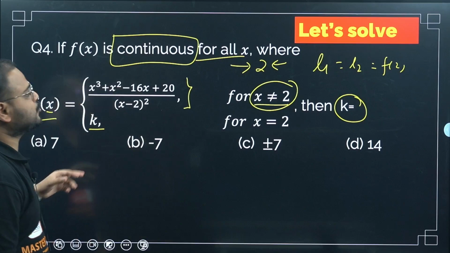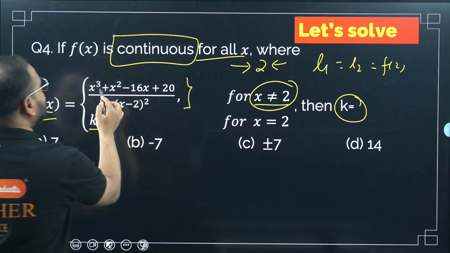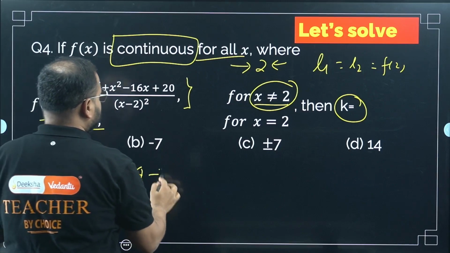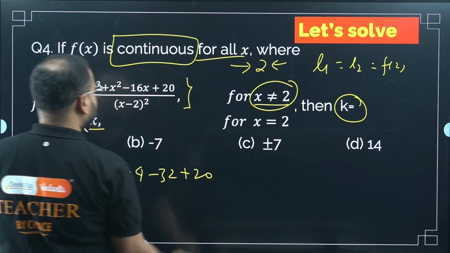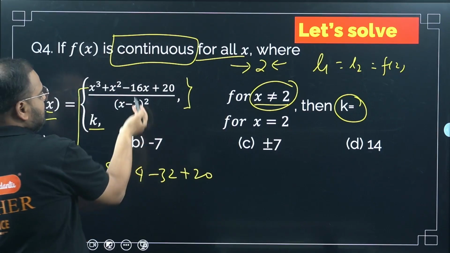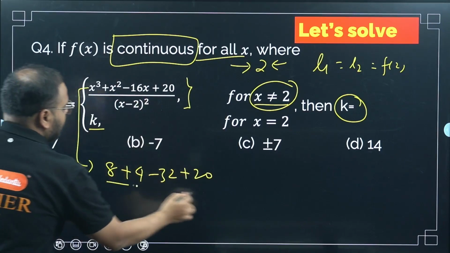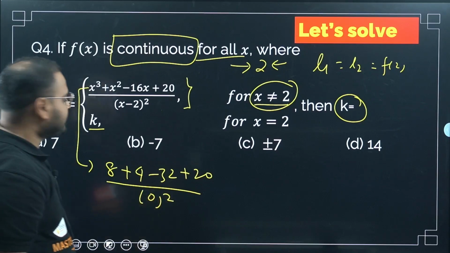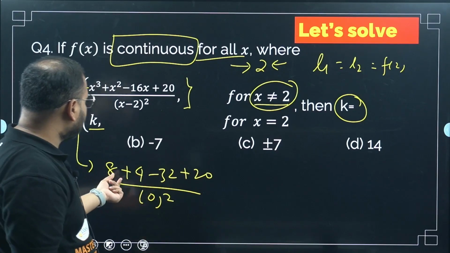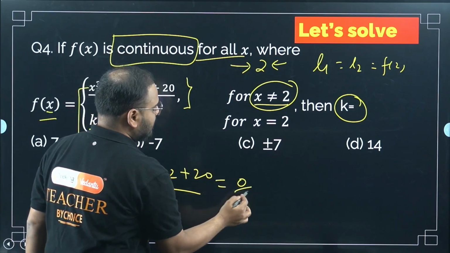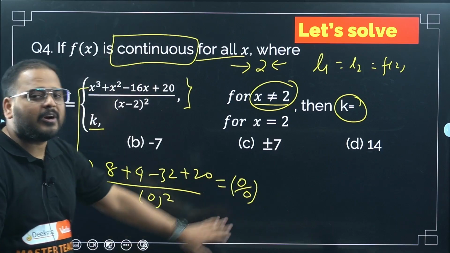If I put x as 2, this will be 8 plus 4 minus 32 plus 20. Please check, 2 cube is 8, 2 square is 4, 16 into 2 is 32, and 20, divided by this simply 0 square, right? 2 minus 2 is 0 square. So 8 plus 4 is 12, 12 plus 20 is 32, minus 32, so the numerator is also 0. What is the form here? 0 by 0. So forget about the numerator right now.